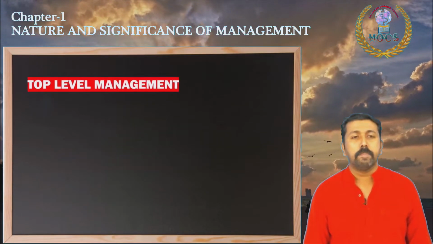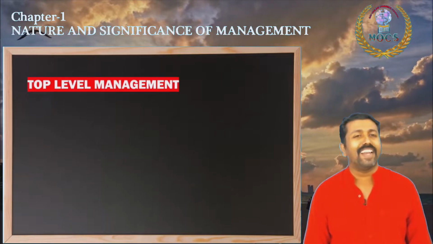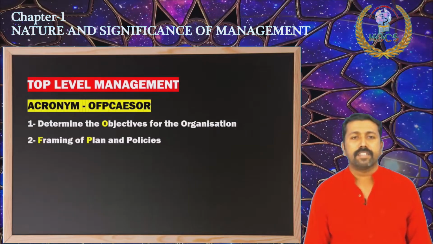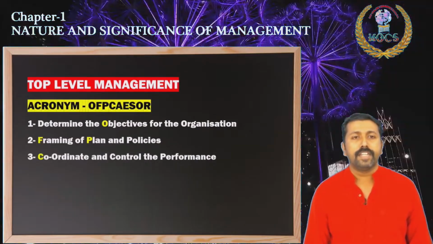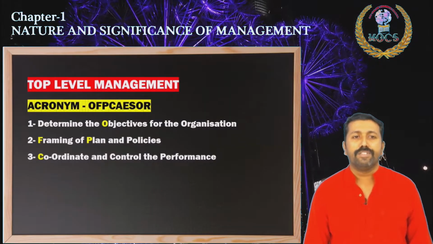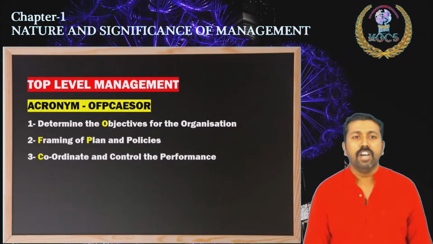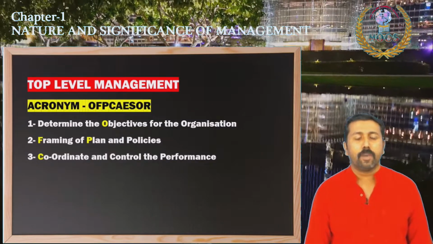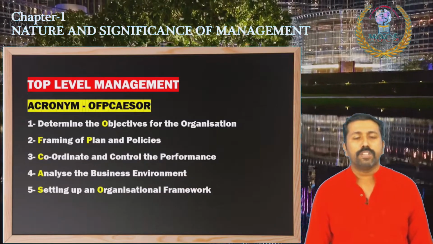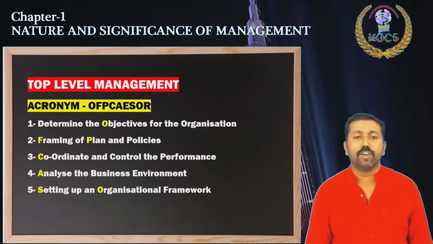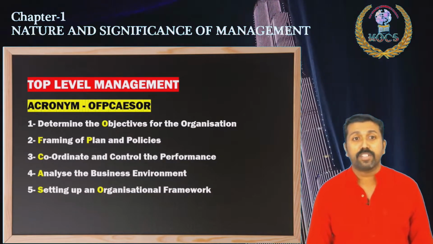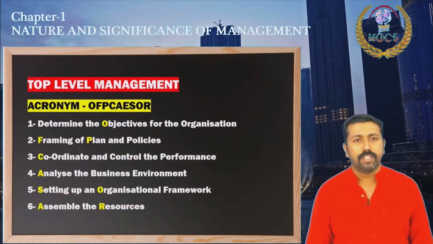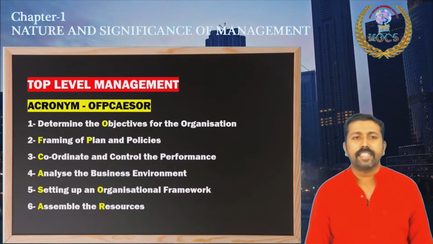Coming to the important topic, the levels of management: top level, middle level and lower level. Kindly note the important features as well as the functions of top level: determines the objectives of the organization, frames plans and policies of the organization, coordinates and controls the performance. Kindly note the acronym for top level management. It also does other functions like analyzing the business environment, setting up an organizational framework for the better environment, and collecting or assembling the resources. You can also modify the acronym by taking the keywords.